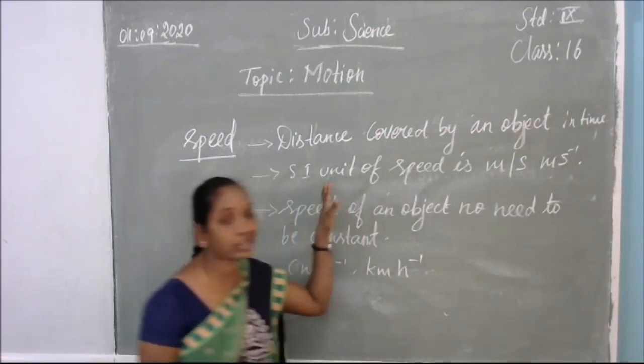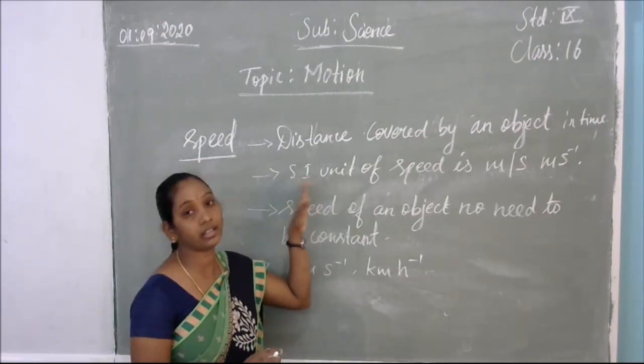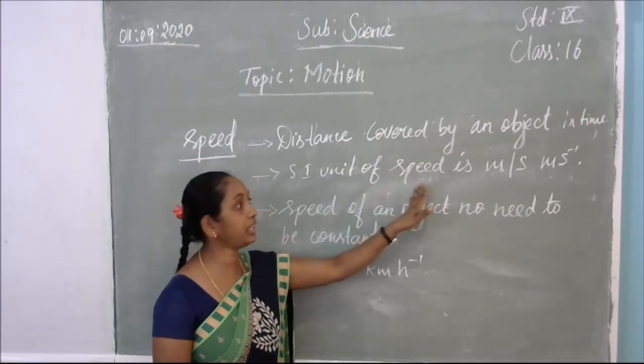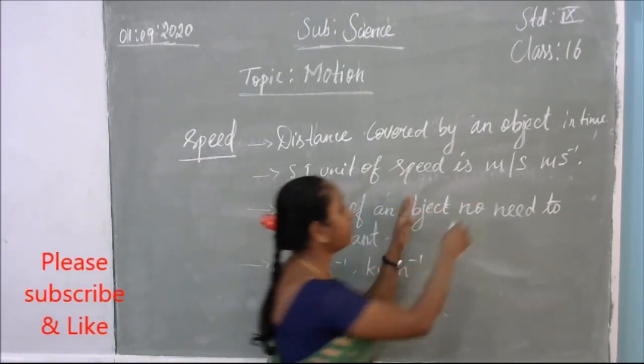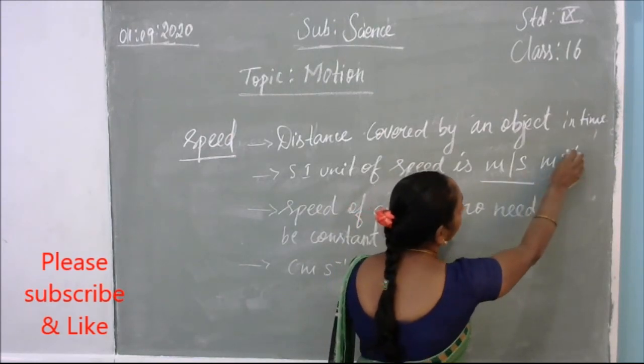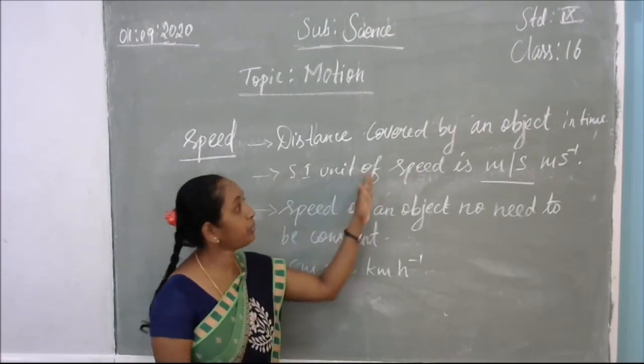So how to calculate the speed? There are some standard units. The SI unit, that is the international standard unit, to calculate the speed is meter per second. So the symbol is meter by second, we can write, otherwise meter second to the power minus 1, we can say like that. So that is the measurement of the speed.